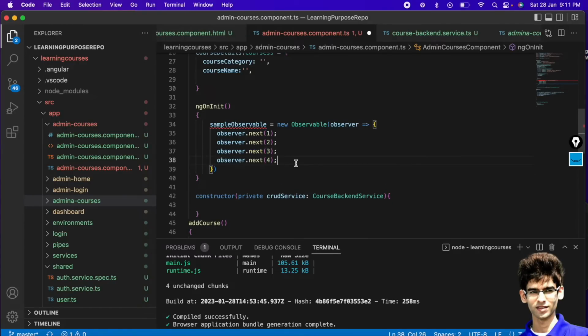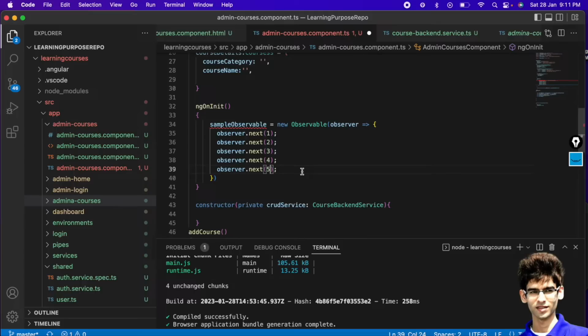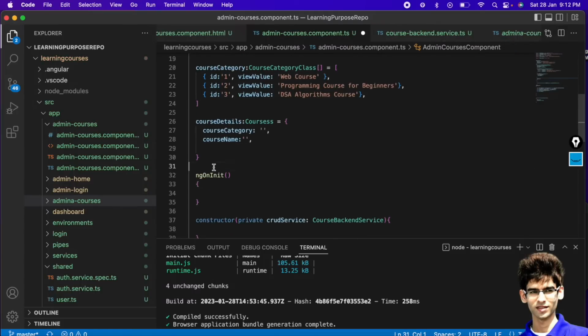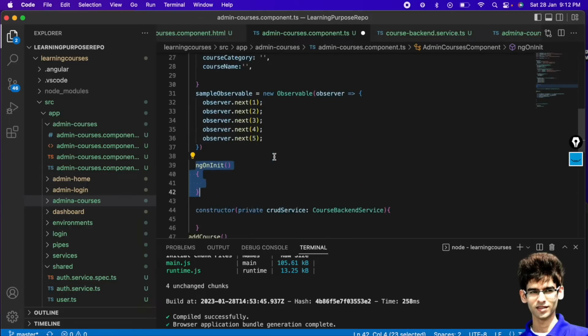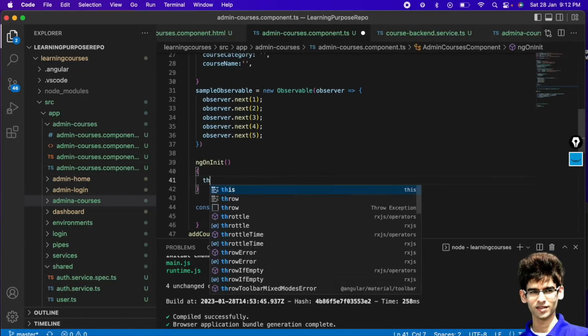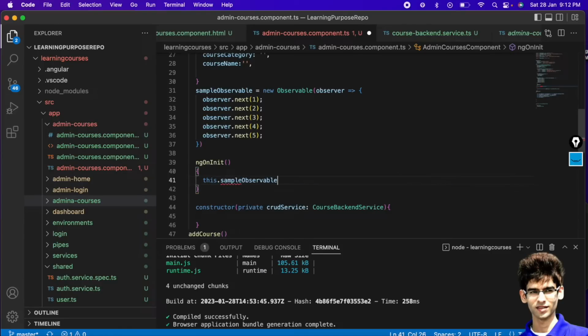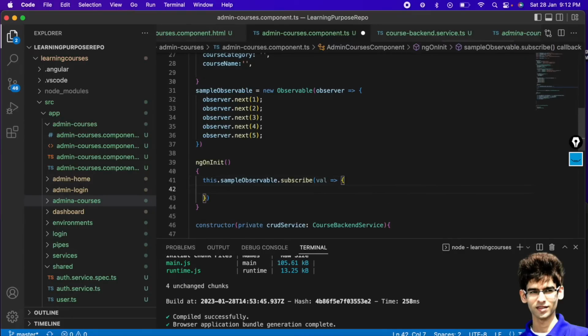So we can understand how the observers handle these tasks step by step, and we have to write this outside ngOnInit and inside the export class. Now here we will subscribe to this using sampleObservable.subscribe, and here you can use the value like this, and we will print the value here. Let's run this and see this in action.